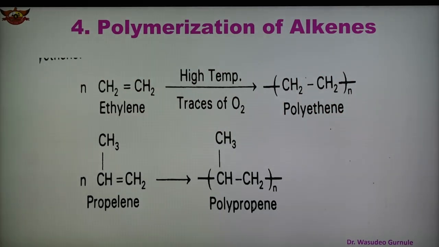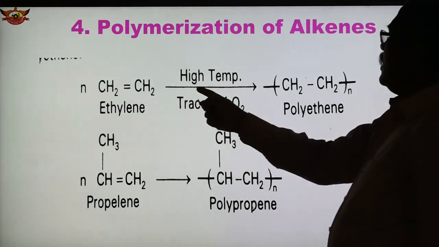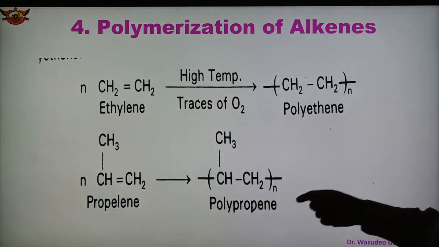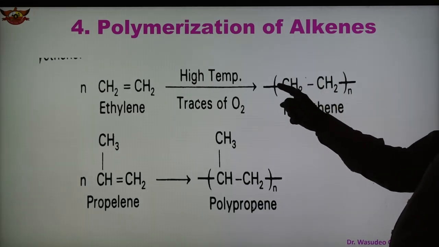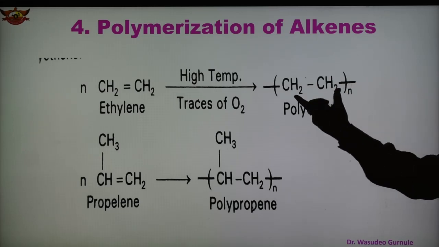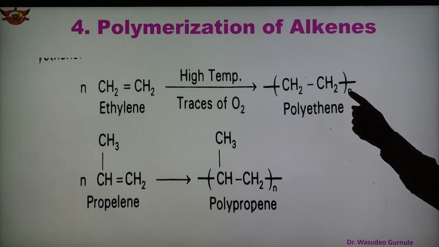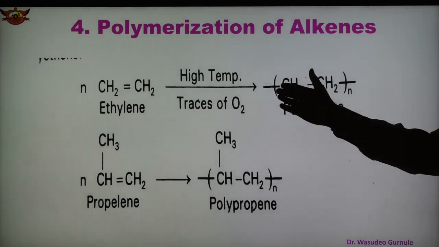In this case, this is ethylene, with a carbon-carbon double bond. Ethylene under high temperature and pressure and in the presence of oxygen, the double bond takes part, and here is the chain lengthening. So N times, this is one monomer, and this N may be 100, 1000, 2000, and we obtain a long chain of polymer.